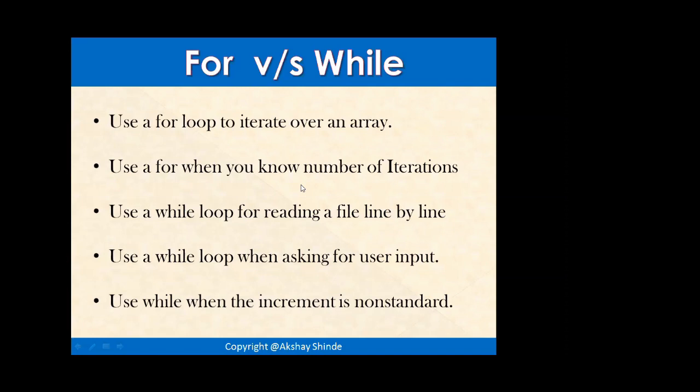If you are using a for loop and you are reading the file, in order to use for loop you need to give an endpoint, right? So if you don't have an endpoint, you can't use a for loop. If you give an endpoint like 100, but the file doesn't have 100 lines, it will break. Or if the file has 200 lines, then also it will be of no use. So that's the difference I was talking about.